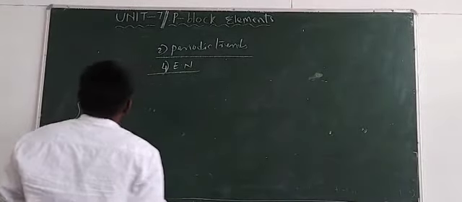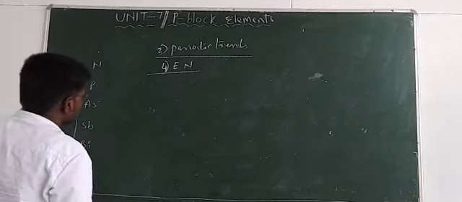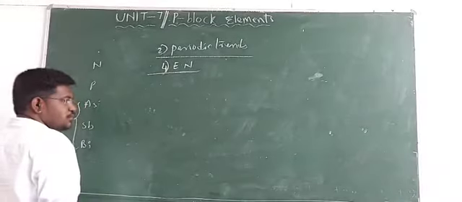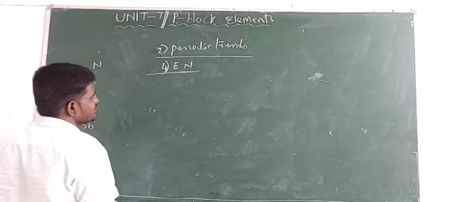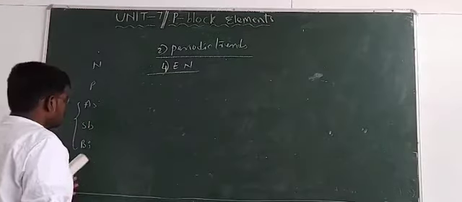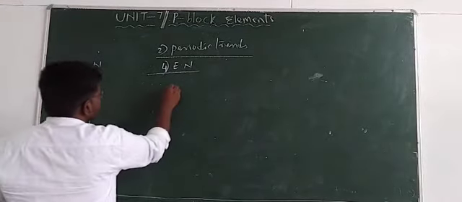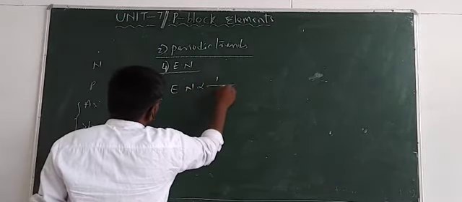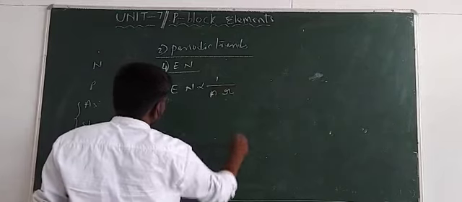In case of 15th group elements from nitrogen to bismuth, from top to bottom, we know atomic radius increases. Here we have a relation between electronegativity and atomic radius, that is inversely proportional.